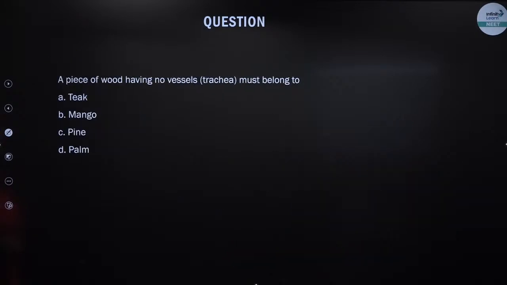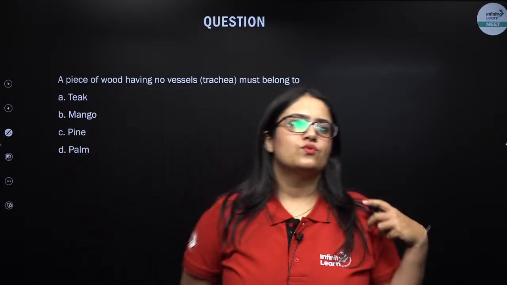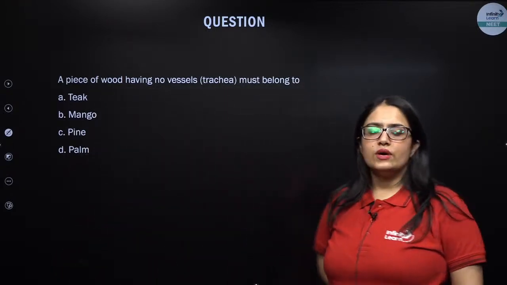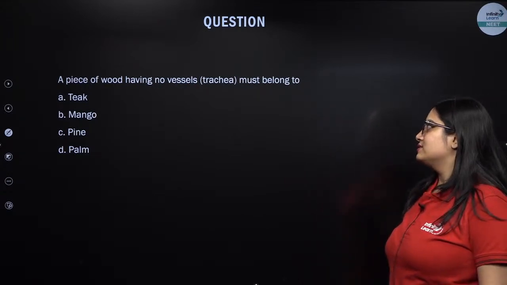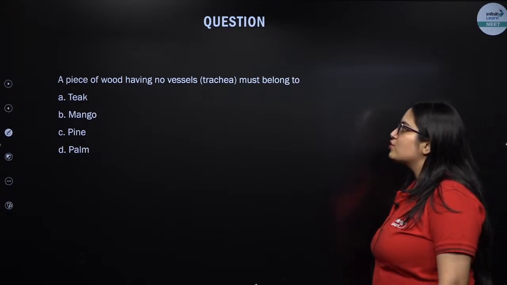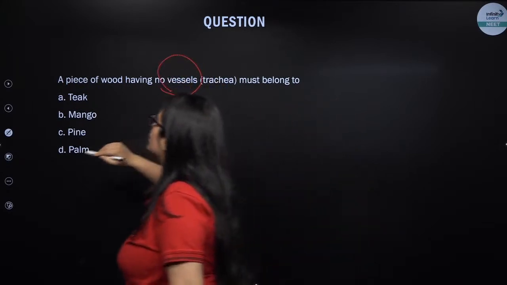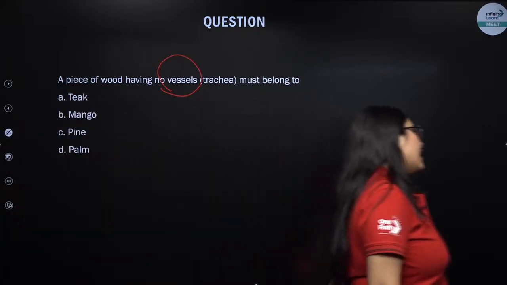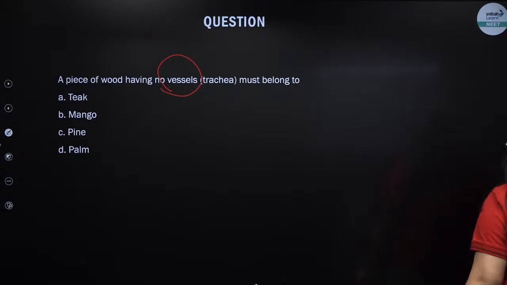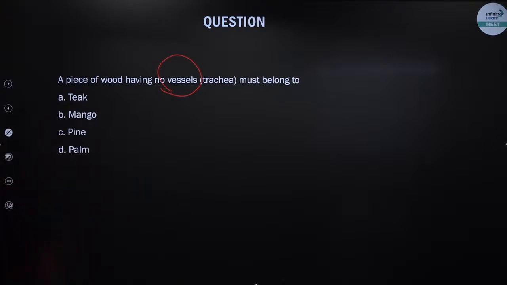Next question. A piece of wood. Now this is a tricky question. Let me see who can crack this one. A piece of wood having no vessels must belong to. Come on everybody. A piece of wood having no vessels belongs to.